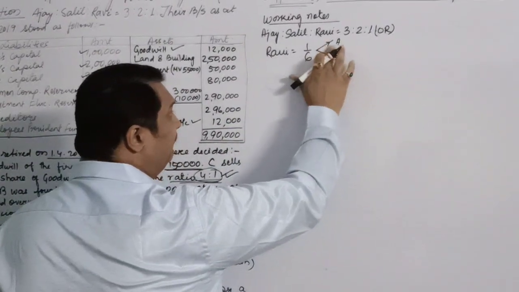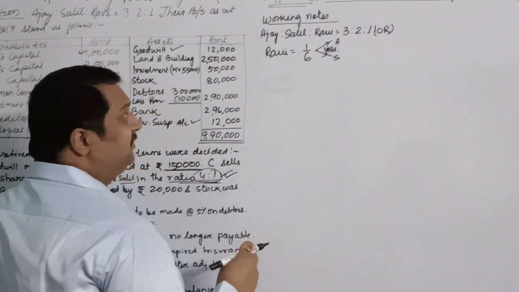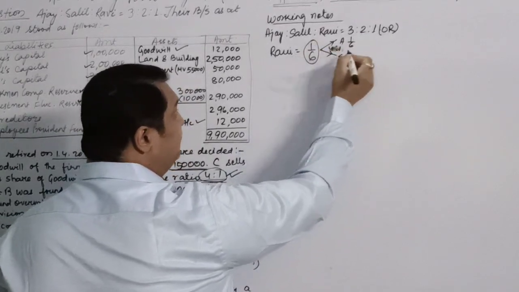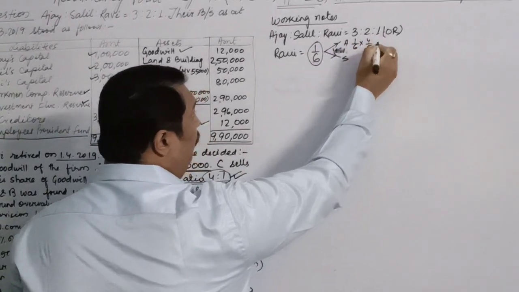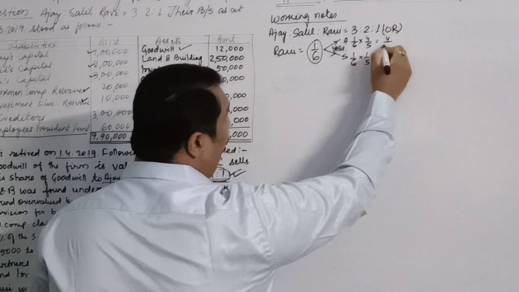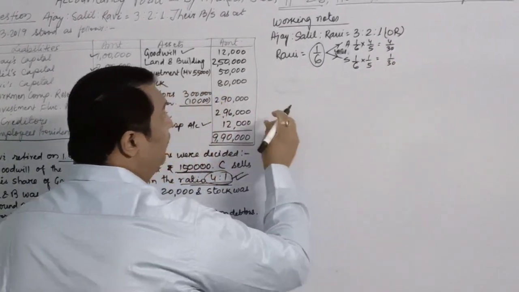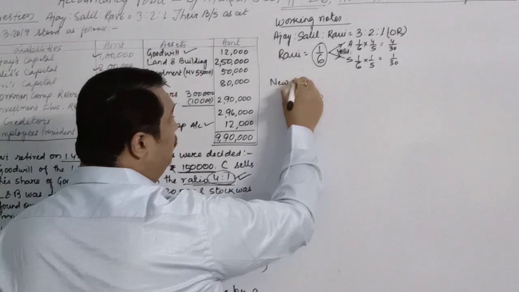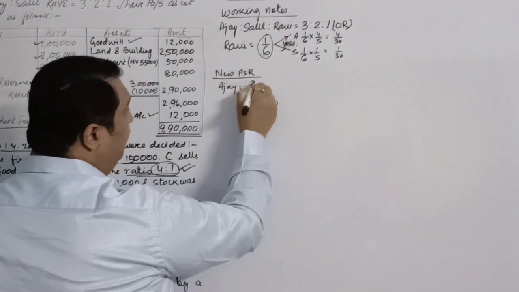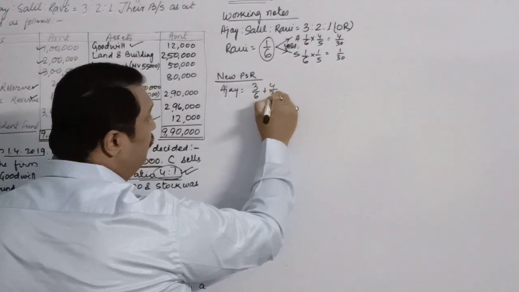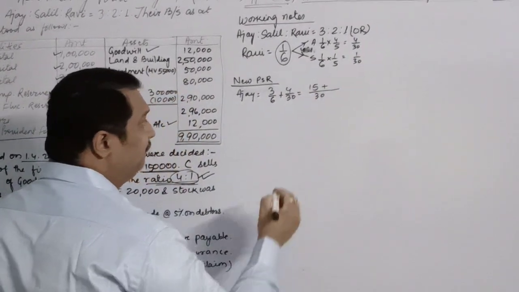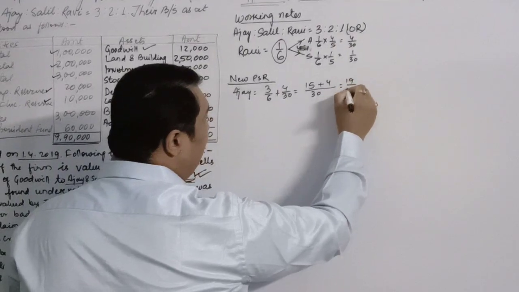Sorry, it's 4:1. So what we are supposed to do is, it means that out of this 1/6, Ajay has taken 4/5 of this and Salil has taken 1/5 of this. So their gains are 4/30 and 1/30. So the new ratio, if you talk about the new PSR, Ajay gets how much? Earlier he was having 3/6, now he has got 4/30. So LCM is 30, 5 threes are 15 plus 4, it is 19/30.